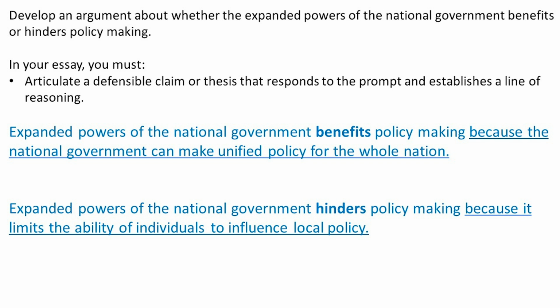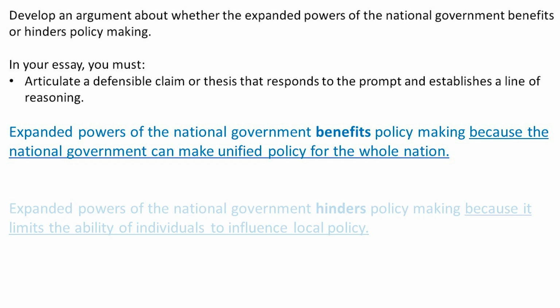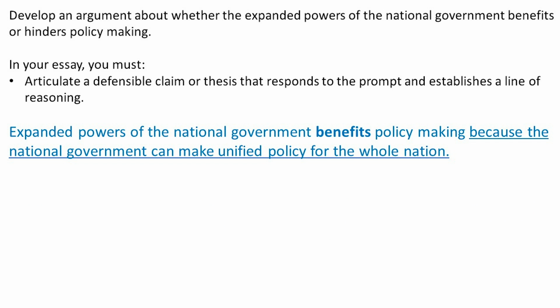Now, notice I don't say much after the word because. This isn't the evidence. Just show the reader that you've put some thought into why you chose the side you did. You have time to elaborate later. And that's your entire first paragraph. Make a claim, establish a line of reasoning, and get out of there.